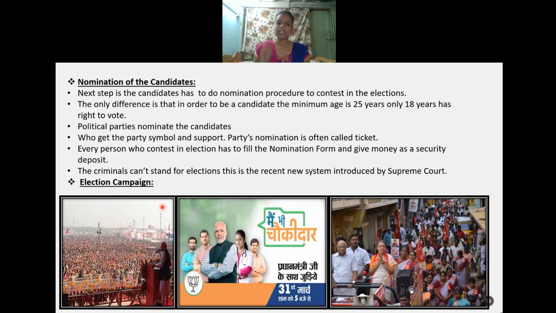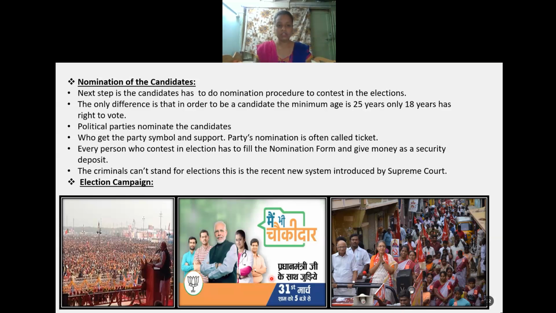In this way each candidate will go house to house to campaign. They will hold meetings and visit with their followers and their symbol, and ask people to cast their vote for that person only.